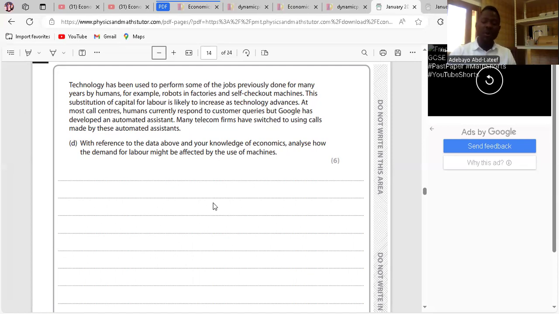Two, if machines become more efficient and cheaper than labor, they will be used in replacement of workers. Three, based on the case study, Google has developed an automated assistant, meaning jobs done by workers at the call center can easily be done by machines. So having access to more machines might reduce the need for workers. Clear? Clear. We'll move on.